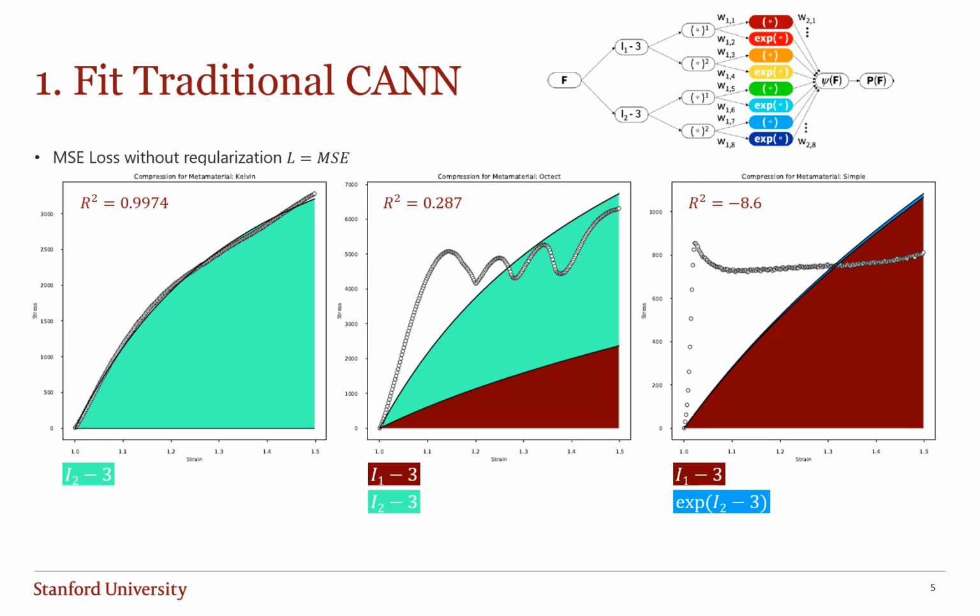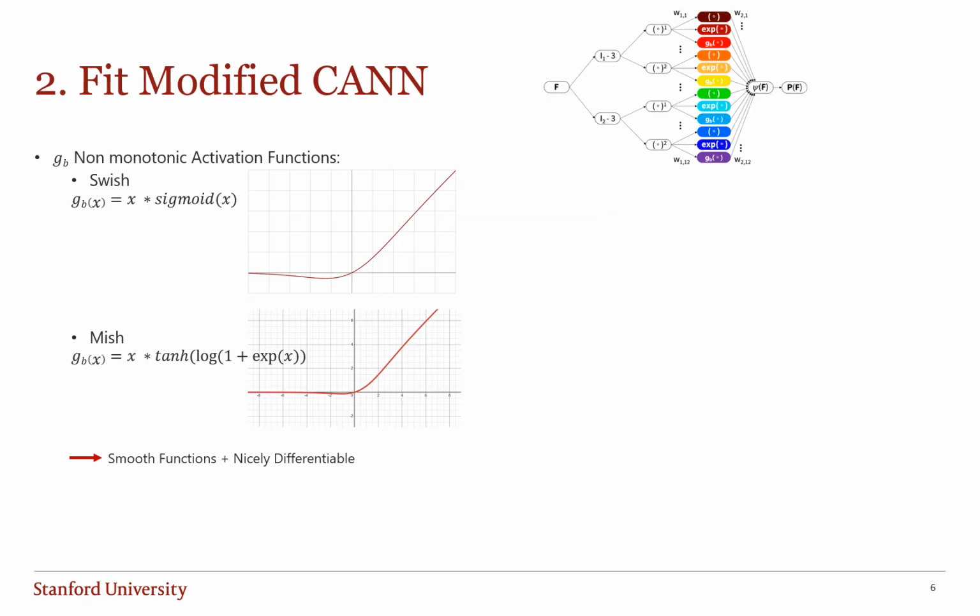So first, traditional CAN without regularization. As expected, it fails to capture complex behavior seen in the octet and the simple cubic metamaterials. Hence, I added some non-monotonic activation functions, the swish and the mish activation functions. Those functions remain smooth and differentiable, which makes them really suitable for neural network learning.